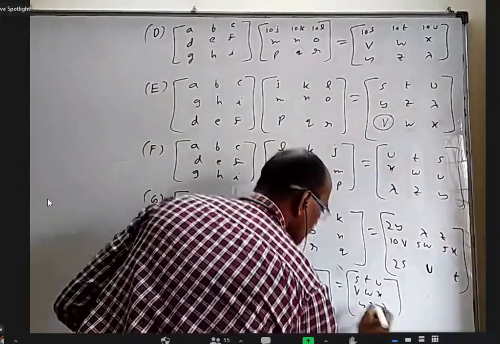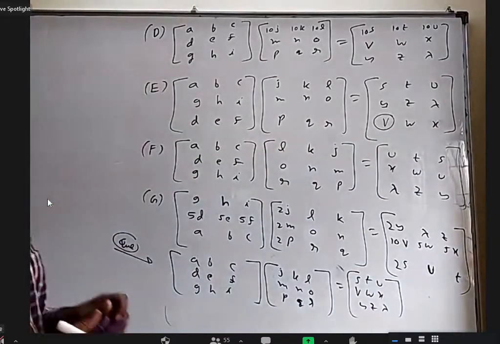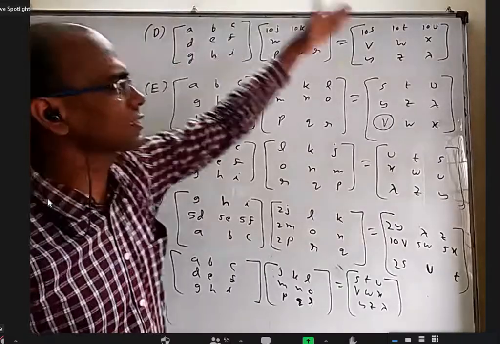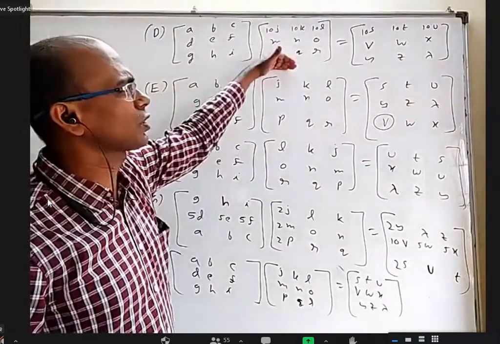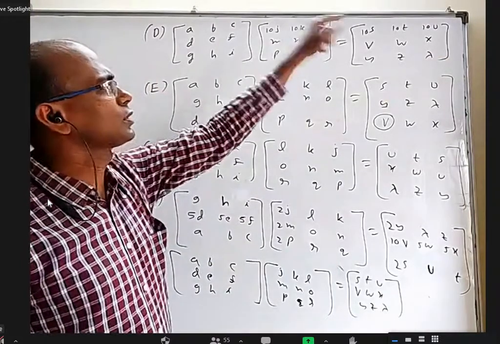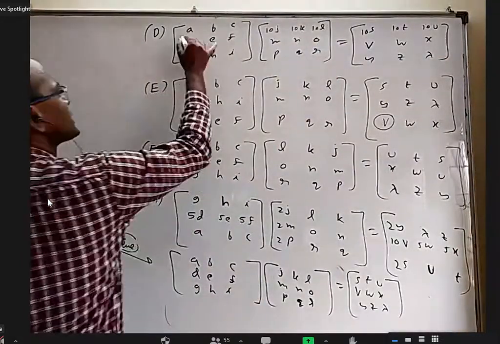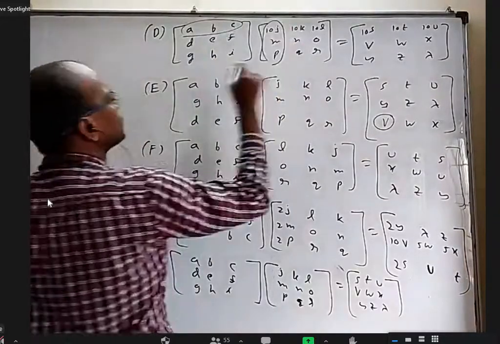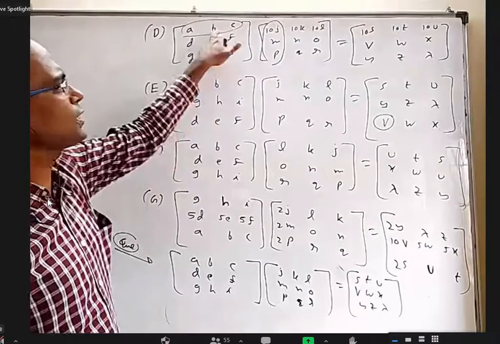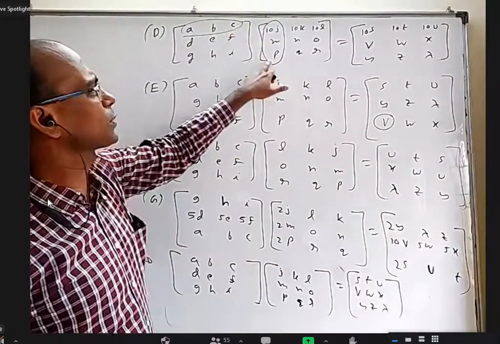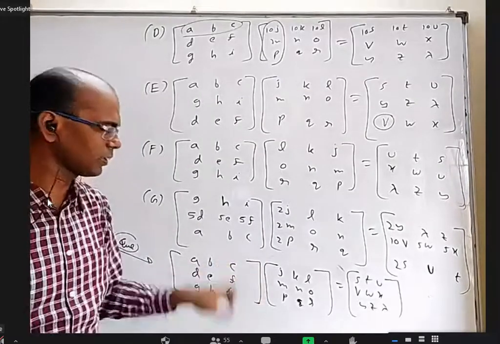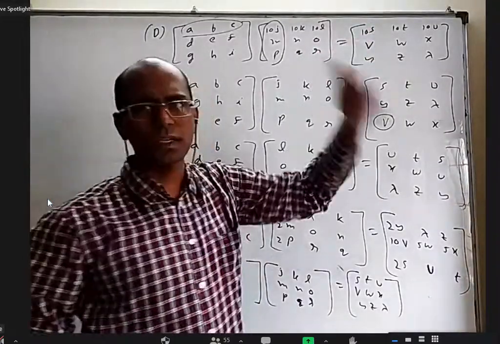Now coming to D bit, as I said already, anything with rows here you are allowed to do, it will affect the same way. Anything with columns here you can do, it will affect the same way. But here we have done something with the rows. Definitely it is not right, because when you take this product, you are getting 10 AJ, BM plus CP. BM is not multiplied with 10, CP is not multiplied with 10, but AJ is multiplied with 10 compared to this product. Here AJ plus BM plus CP. So the 10 is not correct, it's something different.